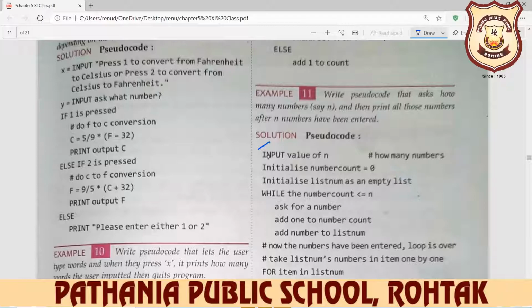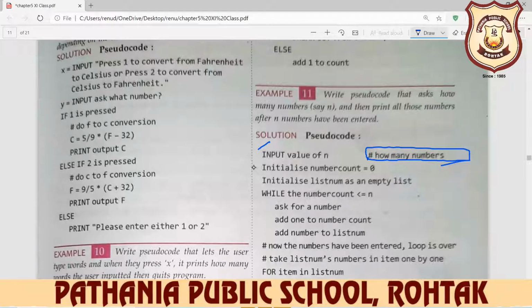So your pseudocode is: input value of n, and this is your comment. We write comments in our program to understand easily what we want to describe. This is not part of your program, this is not part of your pseudocode.